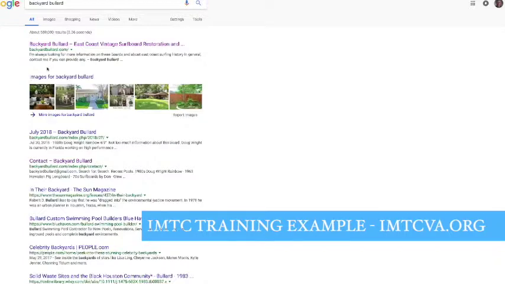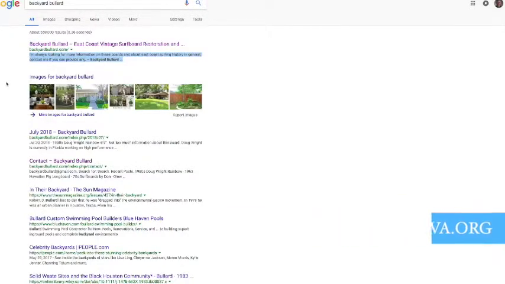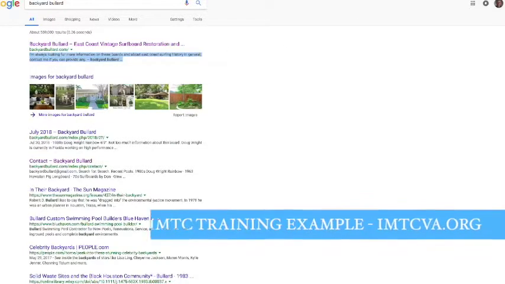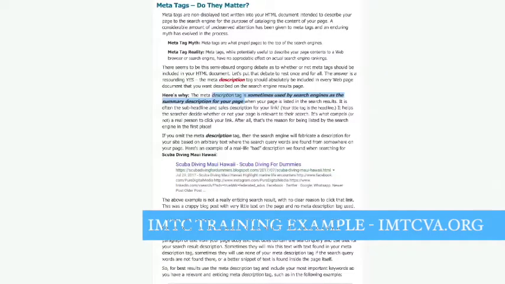And so I want to fix that, and I can change what this text says. I want to make sure that this explains what the website's about, and that it has keywords. So I'm going to show you how to edit that, and that, again, is the meta description tag.